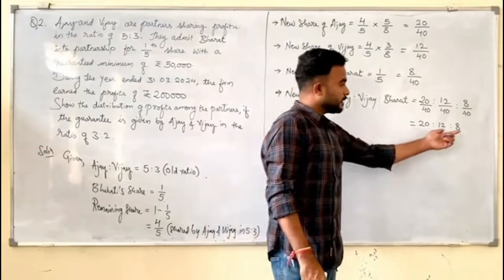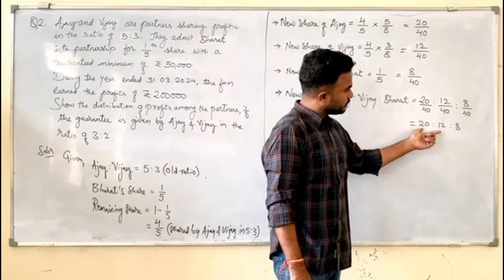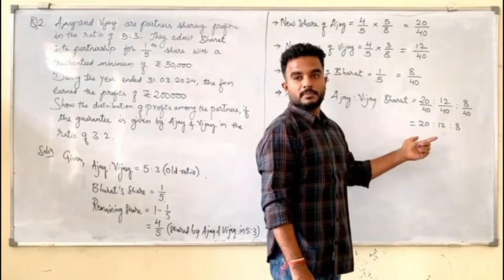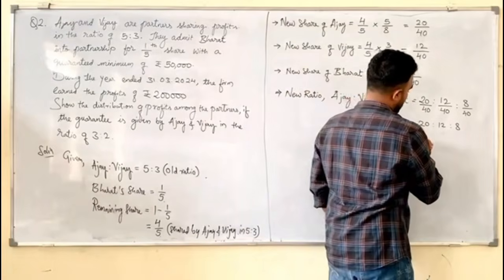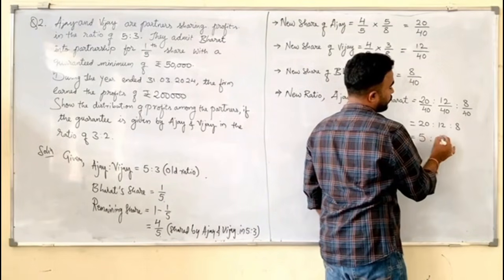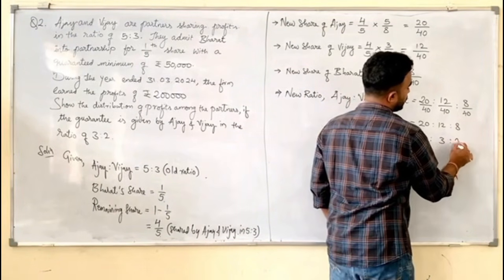And all the digits follow the common table, that is 4. So 4 5s are 20, 4 3s are 12, 4 2s are 8.